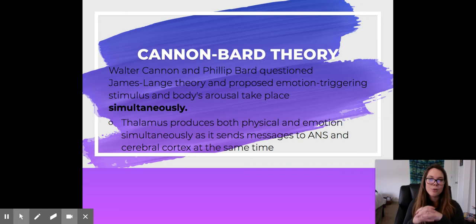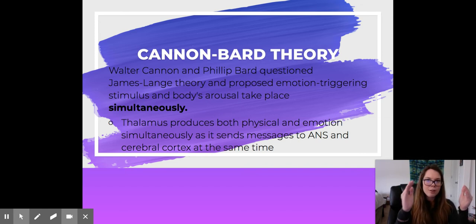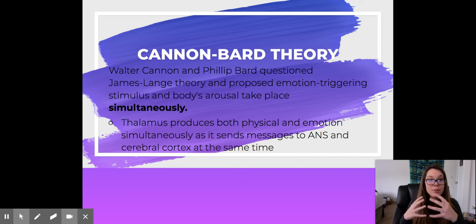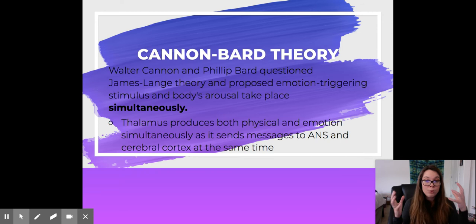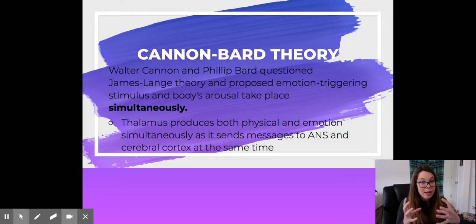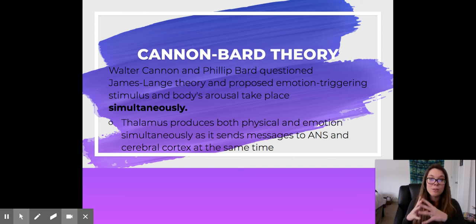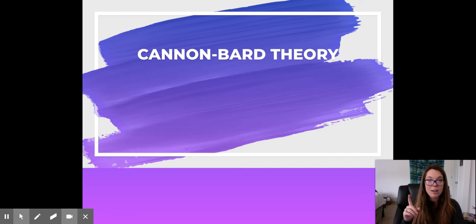Cannon-Bard theory proposed that our emotion-triggering stimulus and our bodily arousal happen at the same time. They happen at the same time. Simultaneously is a key buzzword for this theory. So they believe the thalamus produces a physical and emotional stimulus, sends the message down through our nervous system and to our cerebral cortex at the same time. So it flows through our autonomic nervous system and it hits at the same time.